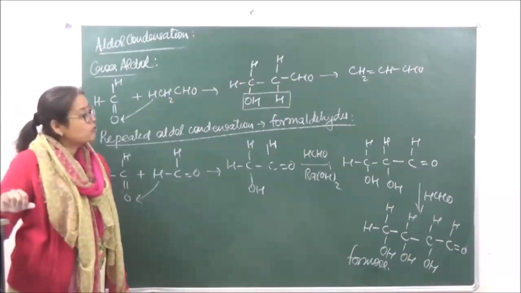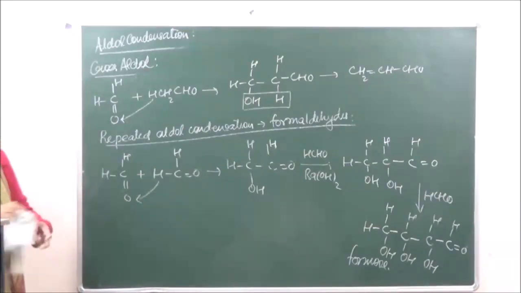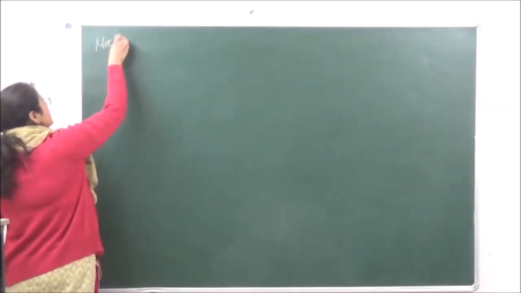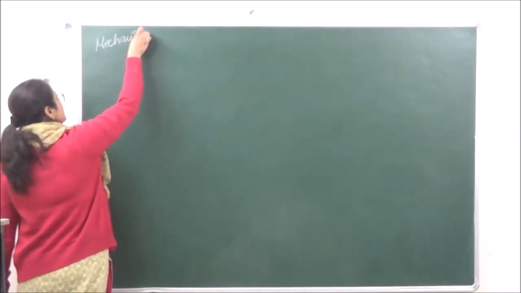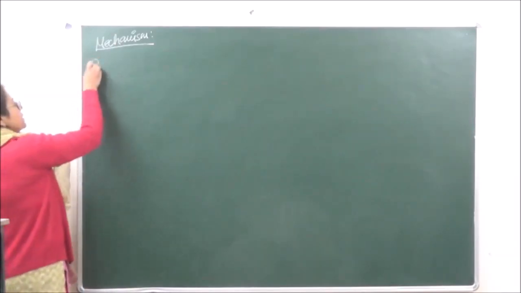Why alpha hydrogen is going to be important when we are doing the aldol condensation, for that we will have to look at the mechanism. Let's go on to the mechanism of aldol condensation. When we are doing the mechanism over here, it is the acidity of the alpha hydrogen which is going to help us understand the mechanism. So let's go on to the first step.